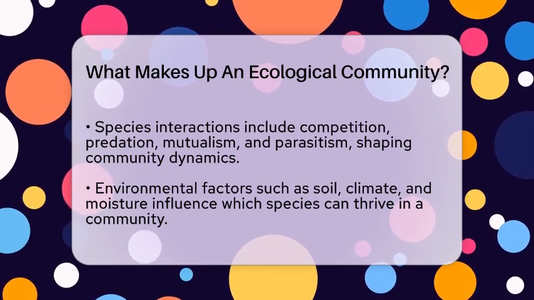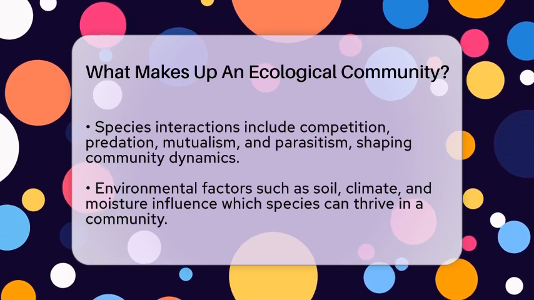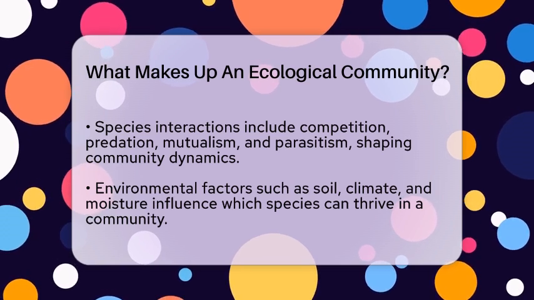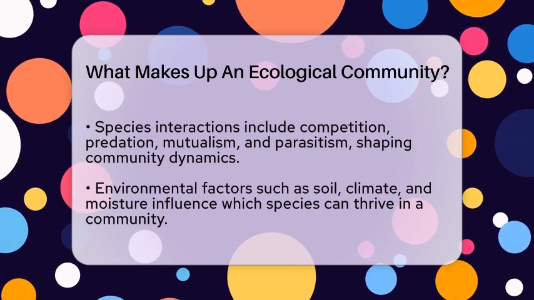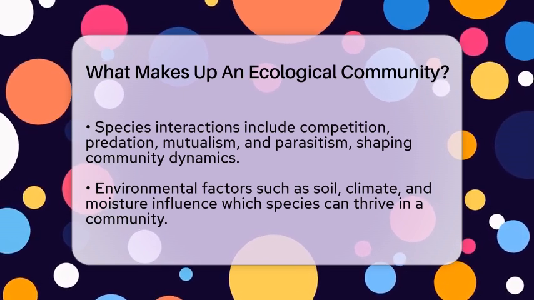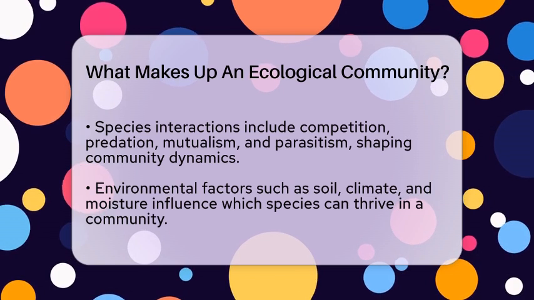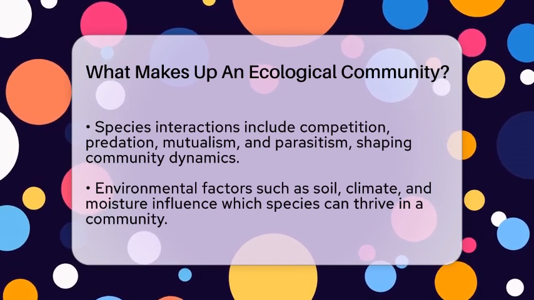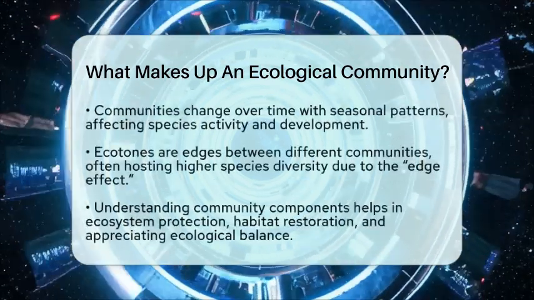Environmental factors like soil type, climate, and moisture also influence what species can live in a community. Communities tend to form under specific conditions and often recur in similar habitats. They are shaped by both living organisms and non-living elements like temperature and sunlight.